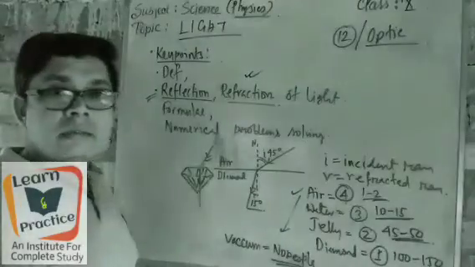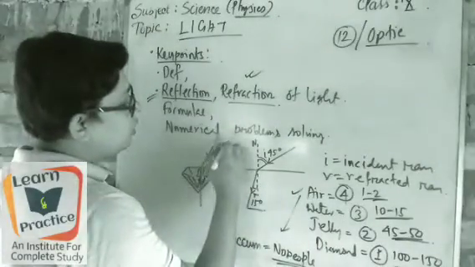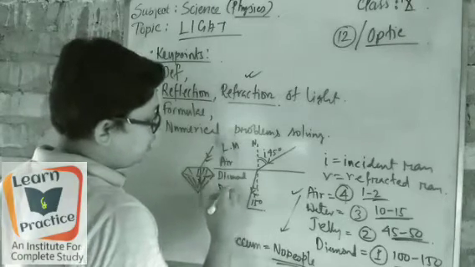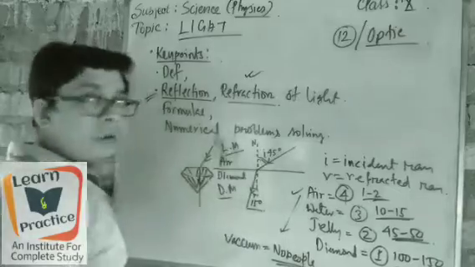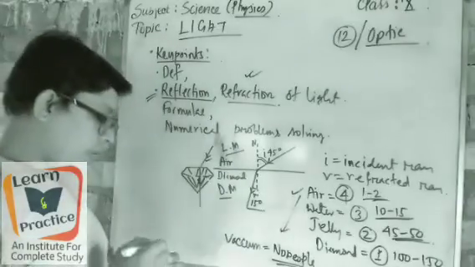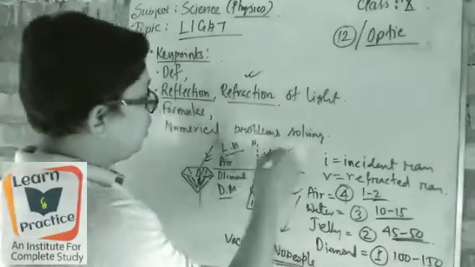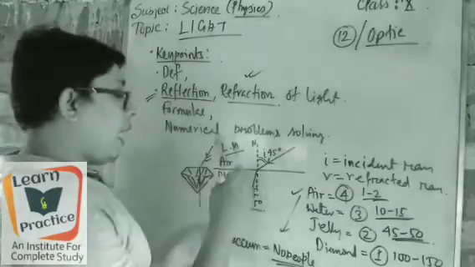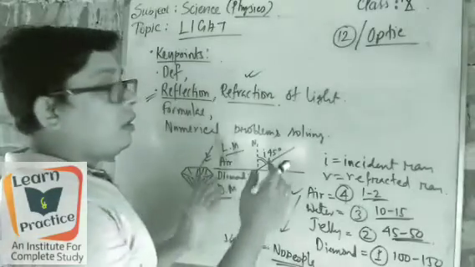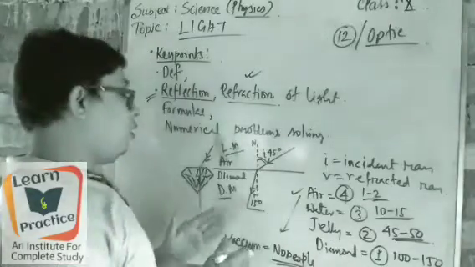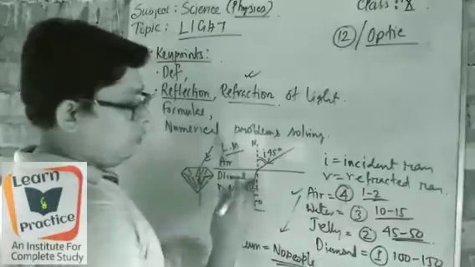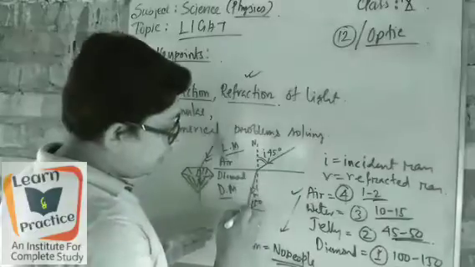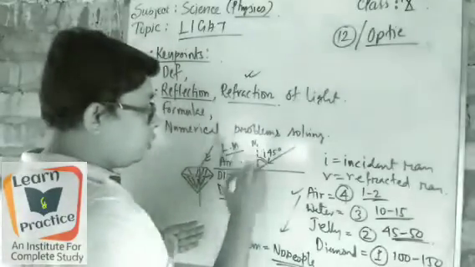Such a problem also arises when light passes from an empty medium to a denser medium. That's why it is called the rarer medium and the denser medium. When the light comes from the rarer medium it is very fast, but when it comes to the denser medium, according to the density of that medium, the angle also changes, and the refracted ray falls according to the normal.